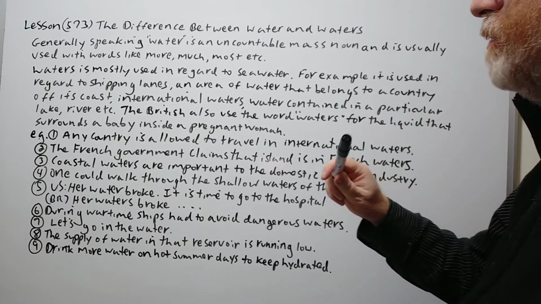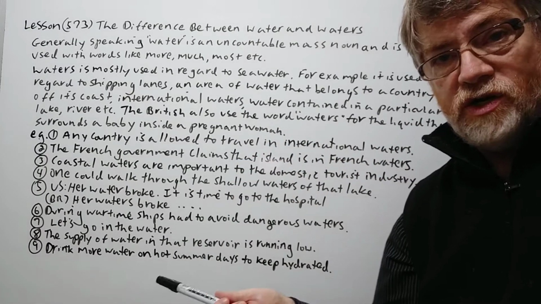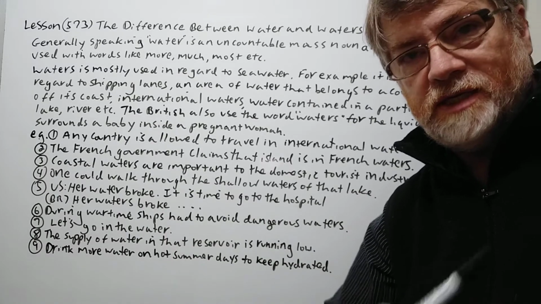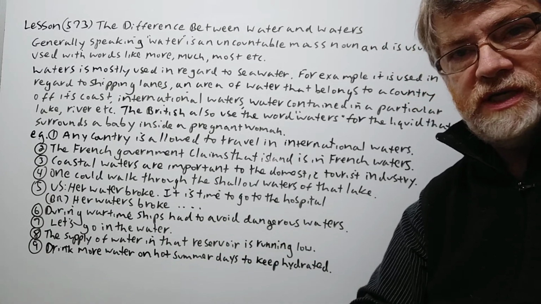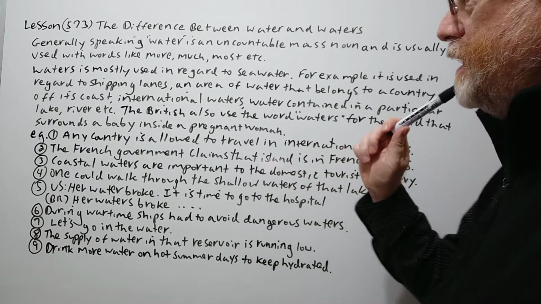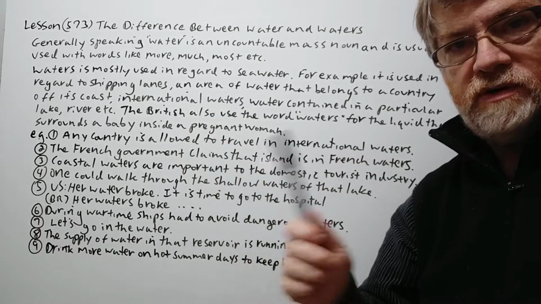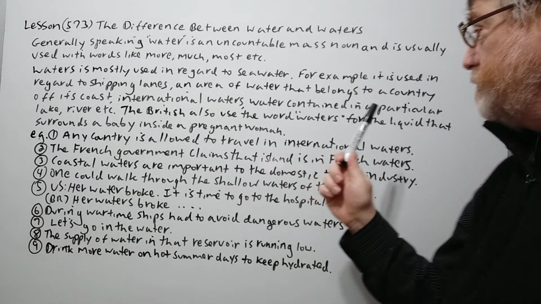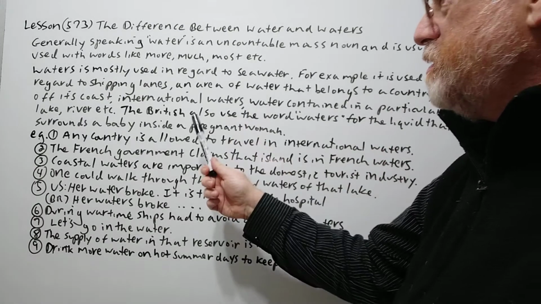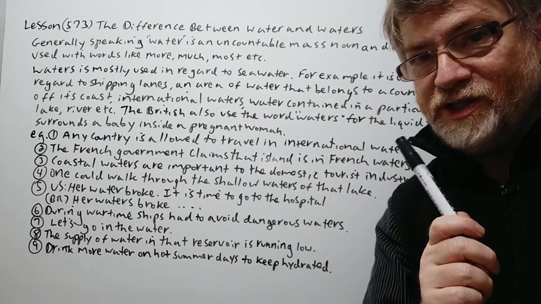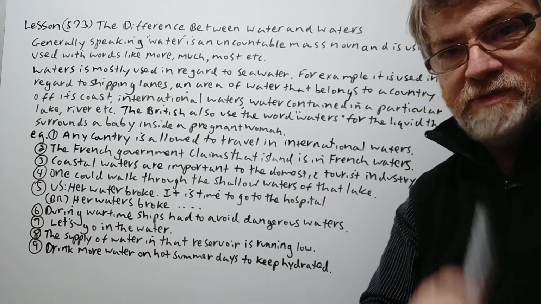Okay, let's continue. International waters, just that term itself is very, very common. That's the area of the sea that doesn't belong to any country, that every country is allowed to sail through. Water contained in a particular lake or river could be referred to as waters. The British also use the word waters for the liquid that surrounds a baby inside a pregnant woman. However, Americans actually just use water for the same thing.